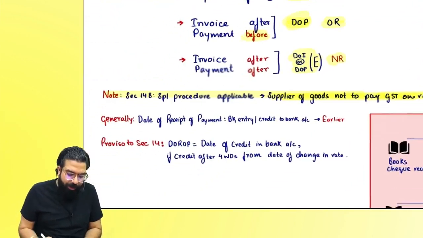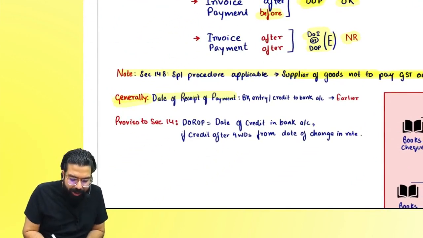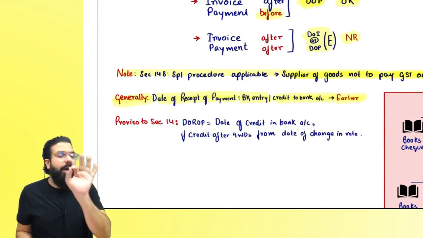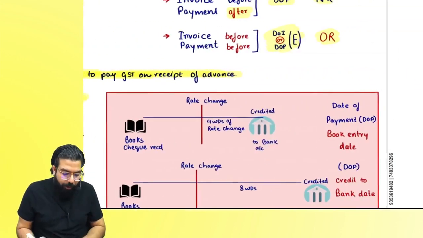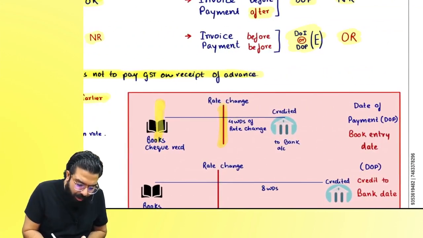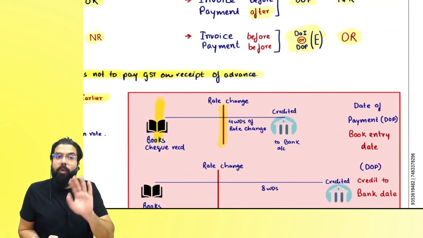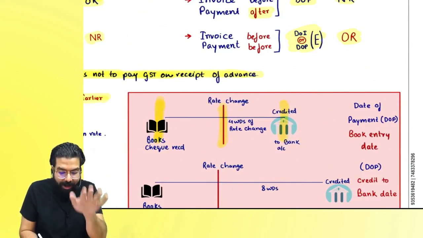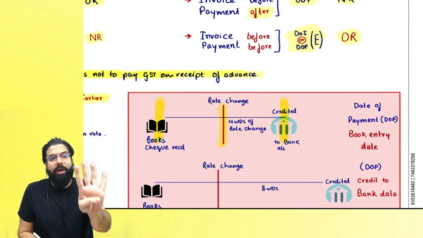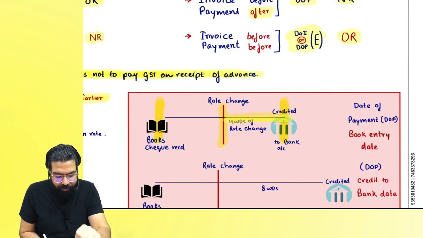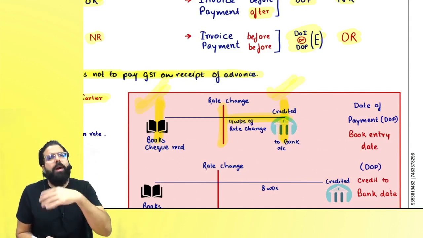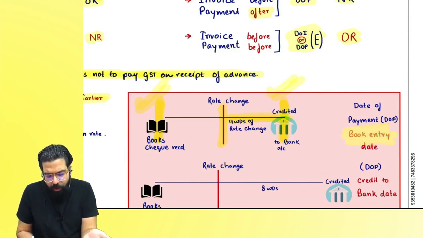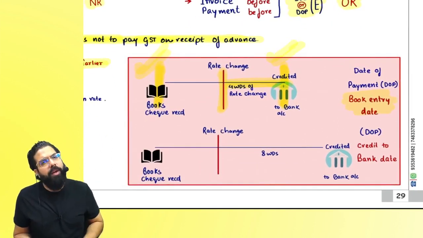Let's go ahead. Always remember one thing. Generally, the date of receipt of payment is the book entry or credit, whichever is earlier. However, in special circumstances, the government has said, suppose this is the date of rate change and you have received one cheque over here, once the rate change happened, make sure your cheque is credited within 4 working days. If the cheque is credited within 4 working days, then it is the date of book entry or credit in the bank account, whichever is earlier. So the date of book entry will become your date of payment.